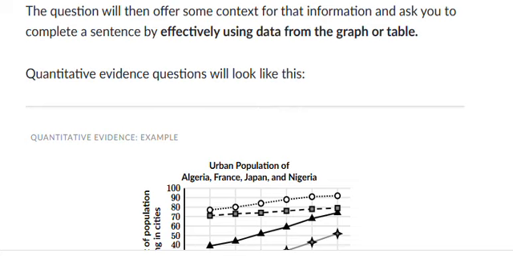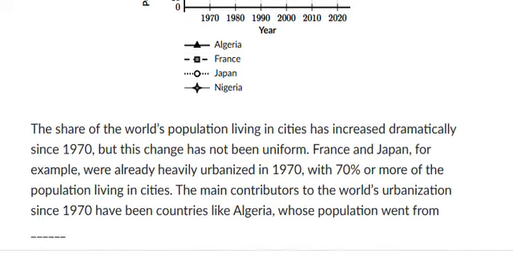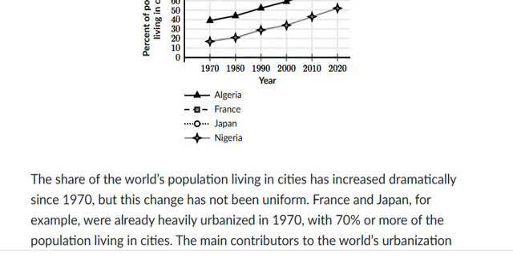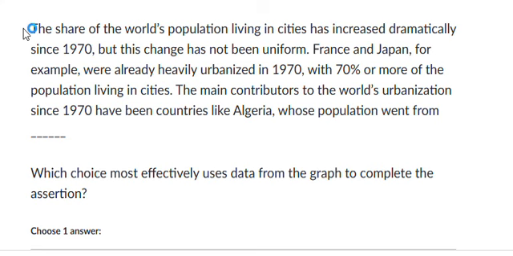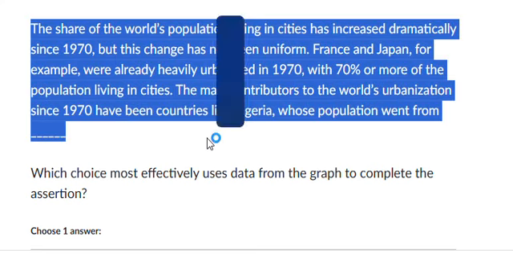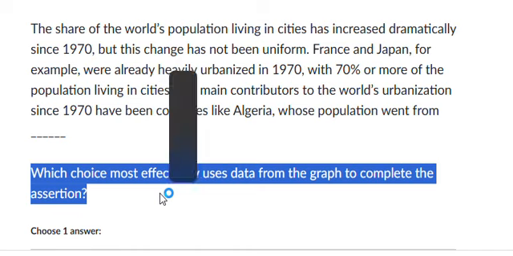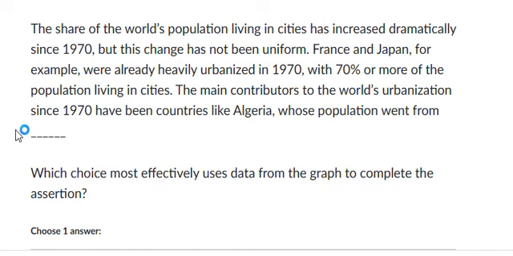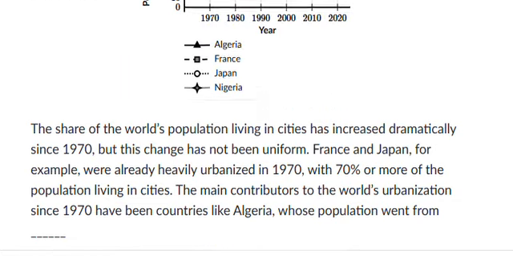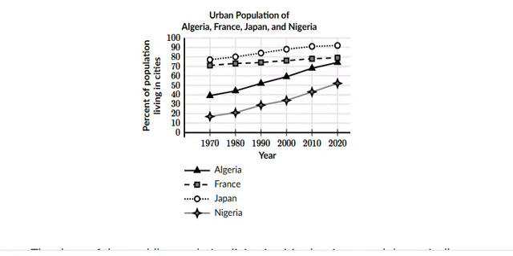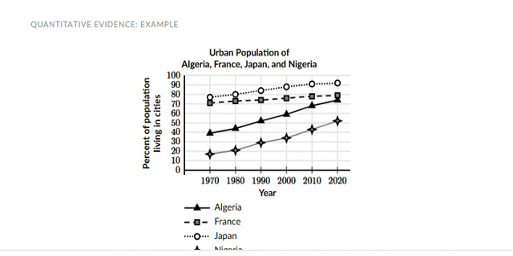How will they look? So here you can see the graph. They will definitely give you a graph, and then they will share some sort of information that you need to read out, and then it will probably ask you a question: which choice most effectively uses data from the graph to complete the assertion. So this is one of the difficult types of questions that I also struggle with, but we will be doing it together, so no need to worry.